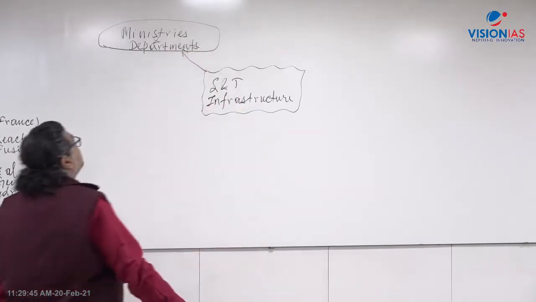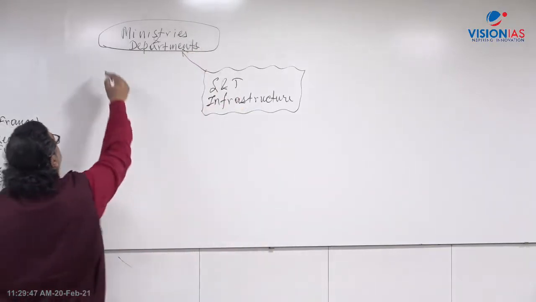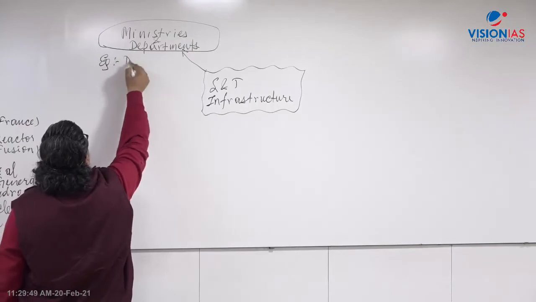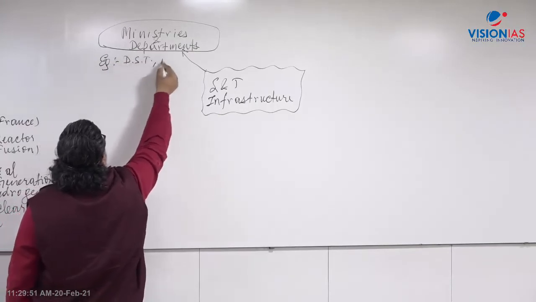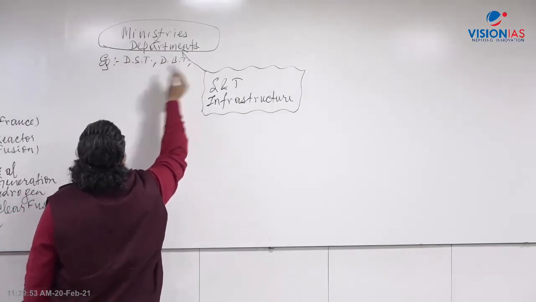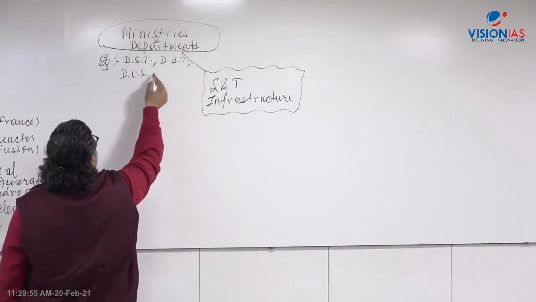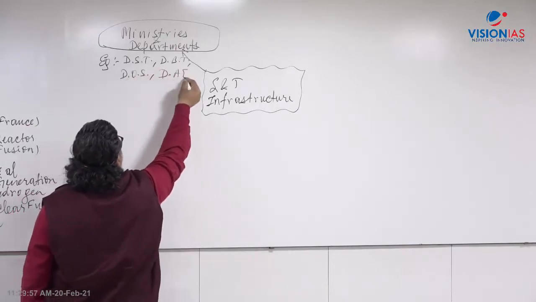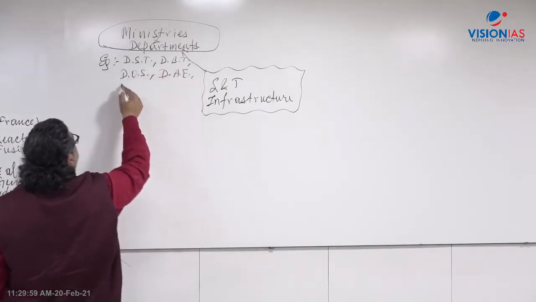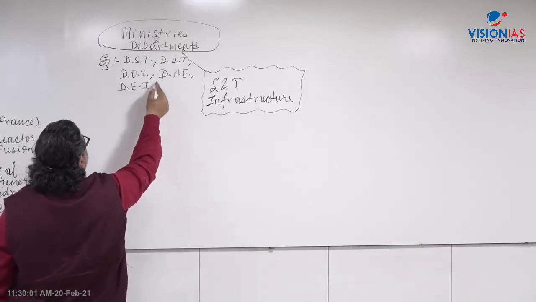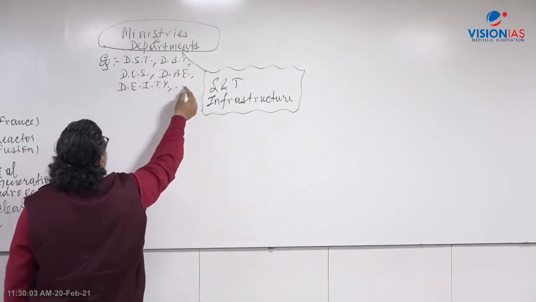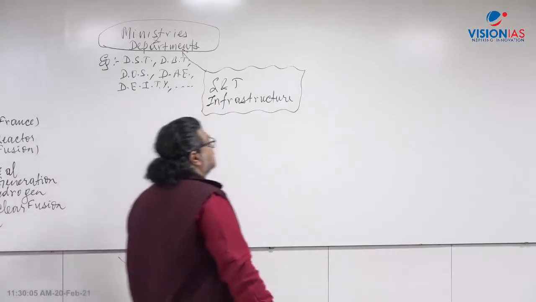Such as, for example, the Department of Science and Technology, Department of Biotechnology, Department of Space, Department of Atomic Energy, right? And the Department of Electronics and Information Technology. So they come under different ministries, right?